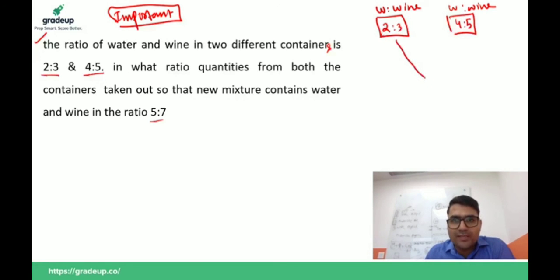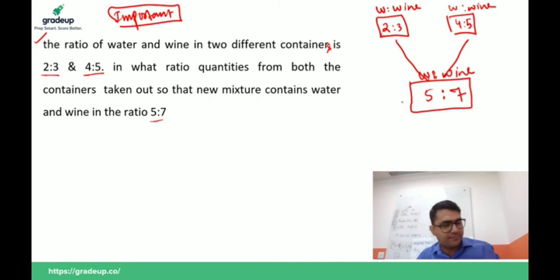We have to mix them together and make a new mixture with water and wine in the ratio 5:7.